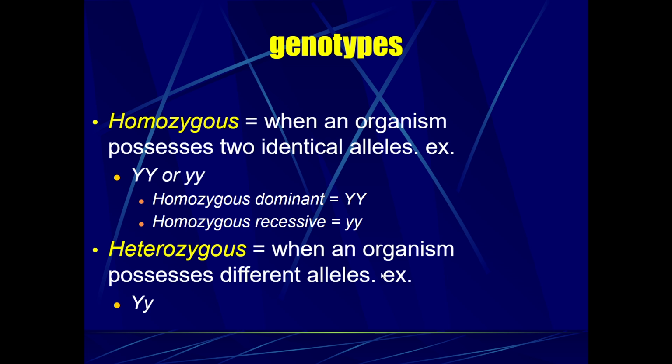So again, homozygous is when an organism possesses two identical alleles. You could be homozygous for the dominant trait or homozygous for the recessive trait. If you're heterozygous, that's when an organism possesses different alleles. And so heterozygous, there's not two different types. It's just the heterozygote.